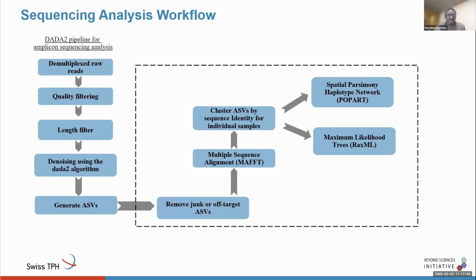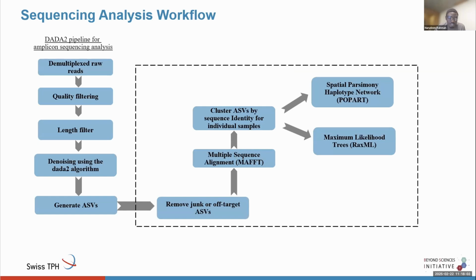We used the DADA2 pipeline for amplicon sequencing analysis on the demultiplexed raw reads, based on quality filtering, length filtering, and also denoising the reads to remove chimeras. The final output was a table containing amplicon sequence variants for each of the individual samples. We also included additional filtering steps to remove off-targets, because we worked with stool samples, so we expect bacterial or fungal contamination in there.